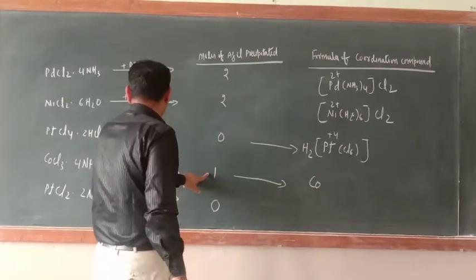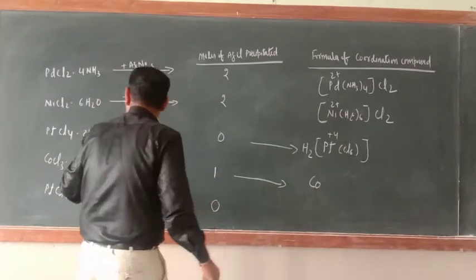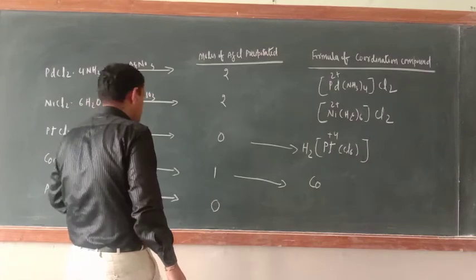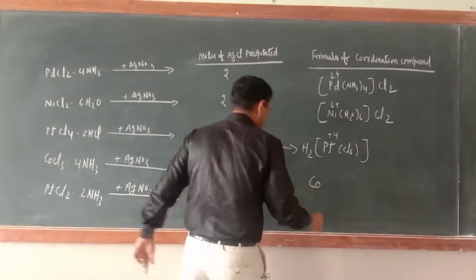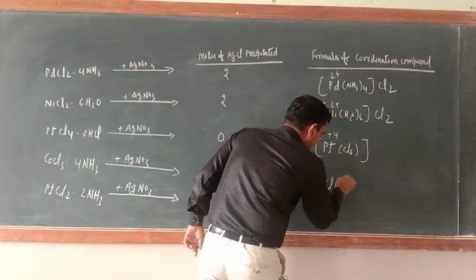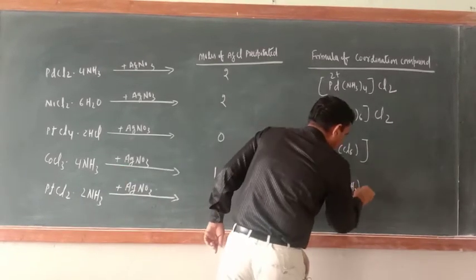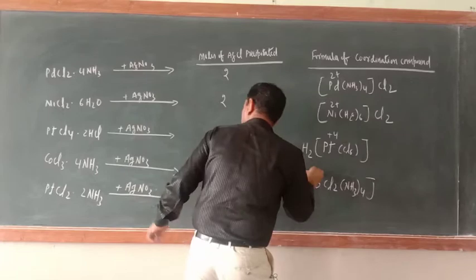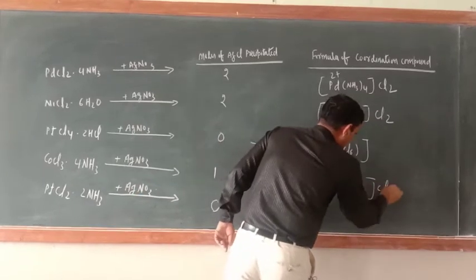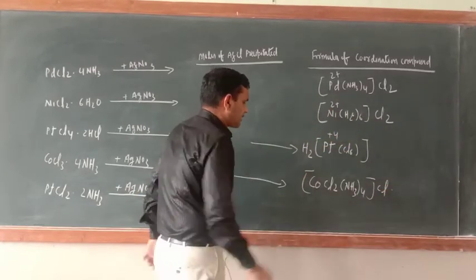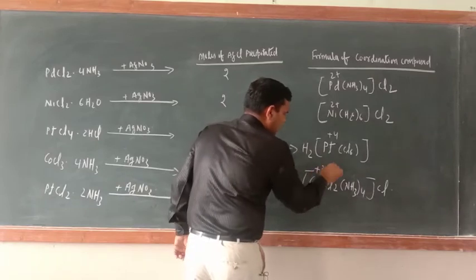Co, only one, means only one Cl is present outside the coordination sphere. Co, the rest 2, Cl2, here NH3 whole 4 bracket close, and here Cl. Now if you calculate the oxidation number of cobalt, it will come +3.